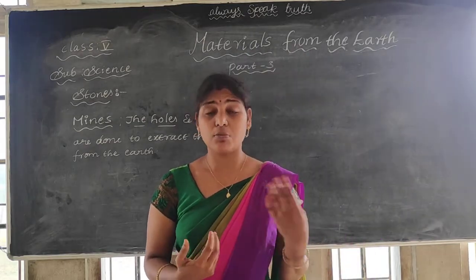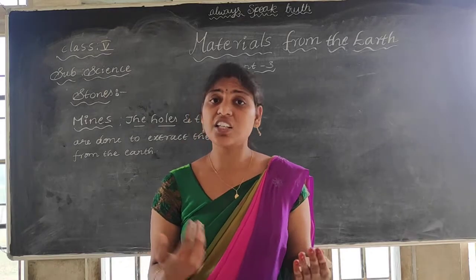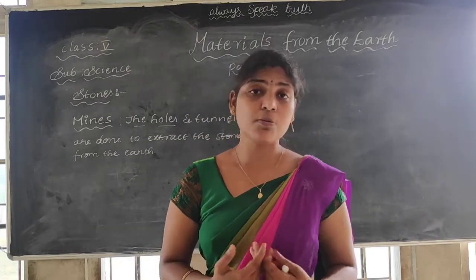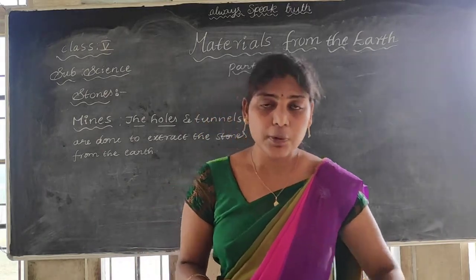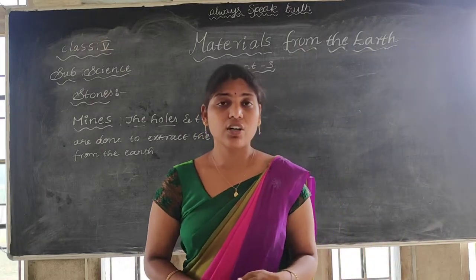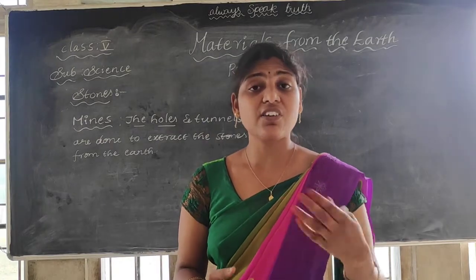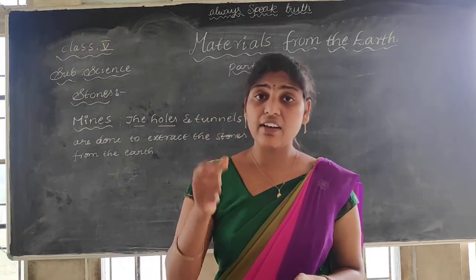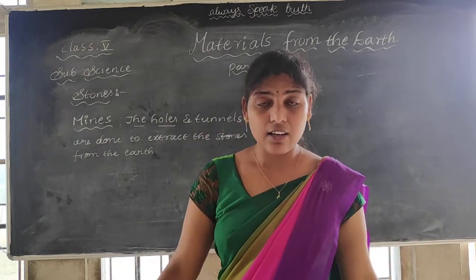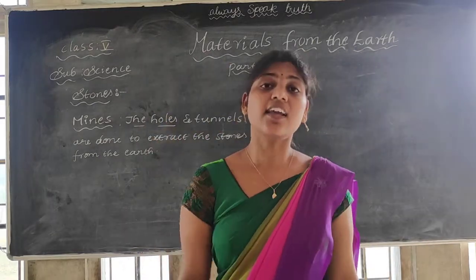And you may have heard in news channels about coal mines, where 200 people died, or 50 people died, or 70 people died. Why? Because it is a risky job. They have to make a tunnel and dig inside the earth.